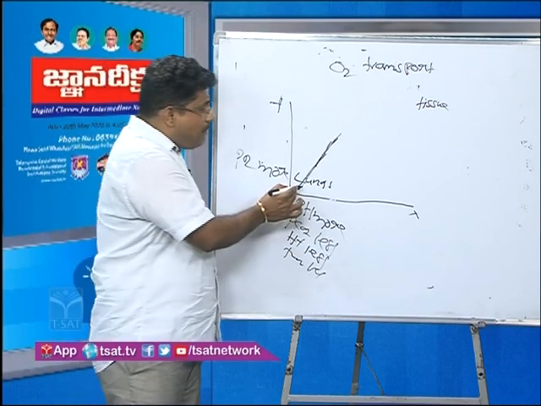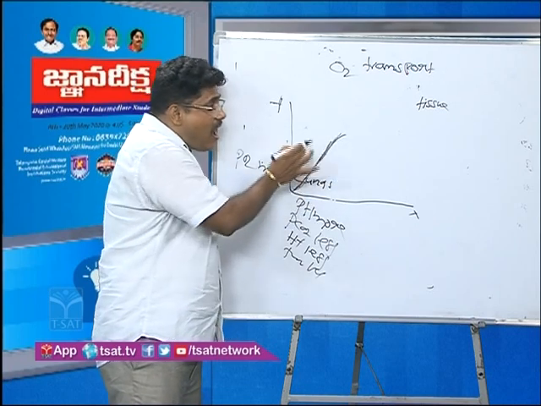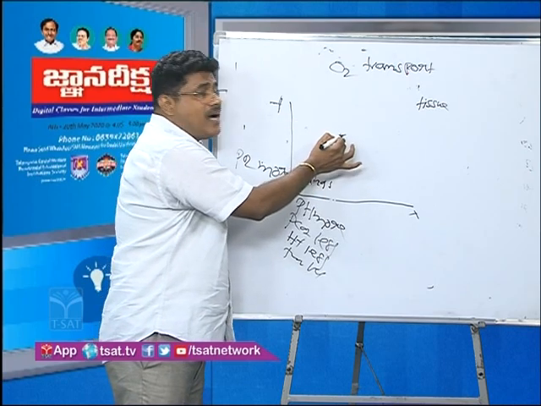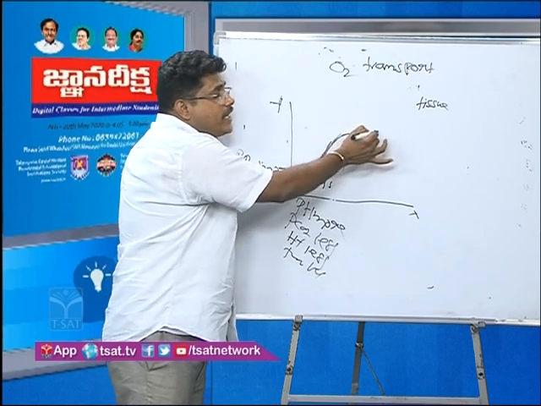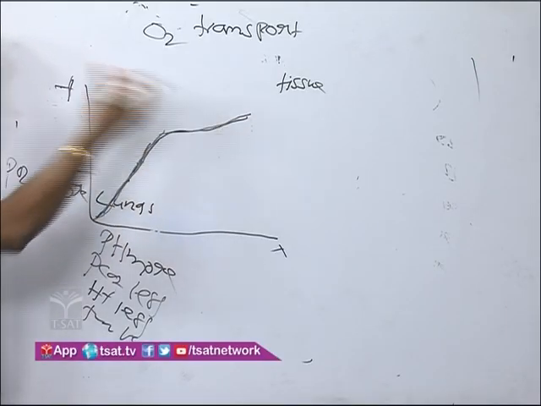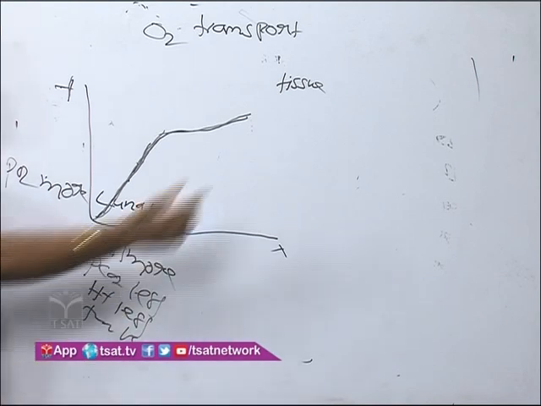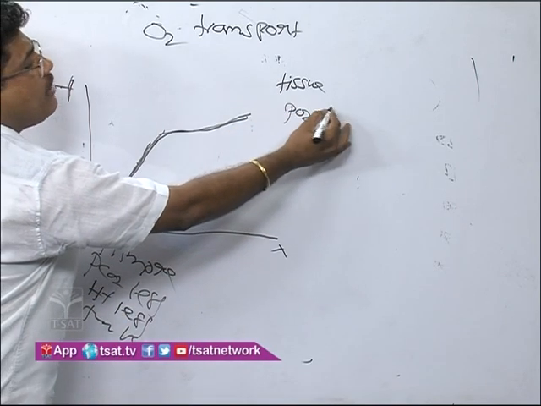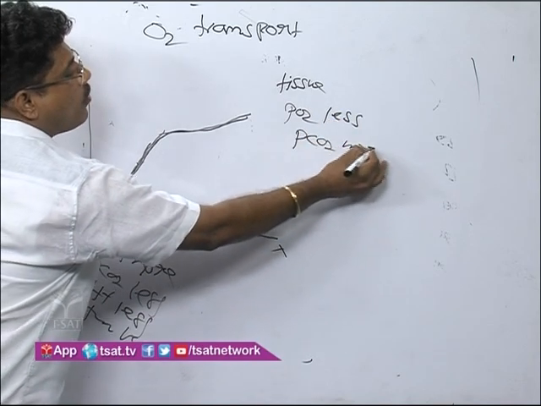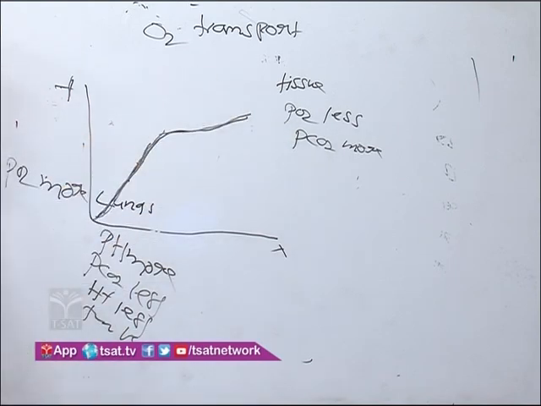So the blood transports the oxygen into the tissues. When going to the tissue areas, oxygen levels decrease. That means in the tissue area PO2 is less and PCO2 is more.